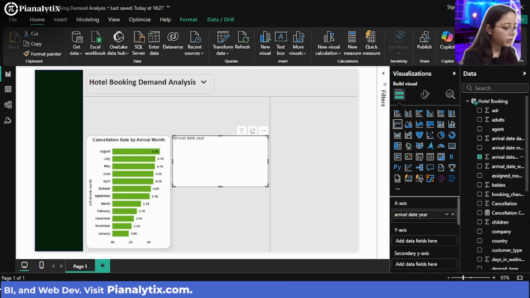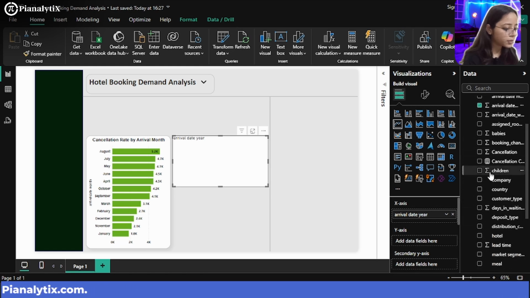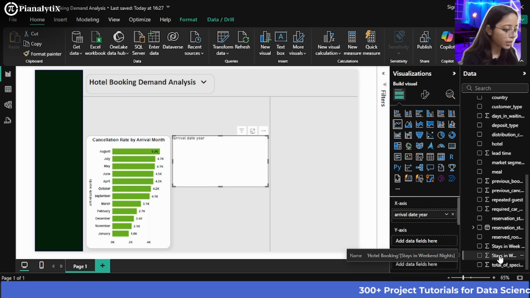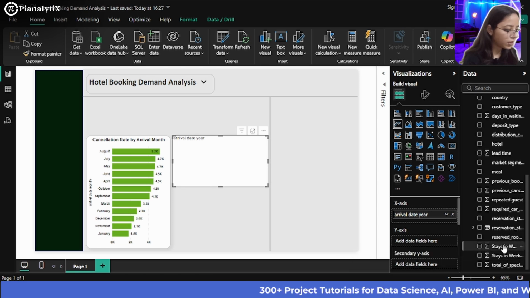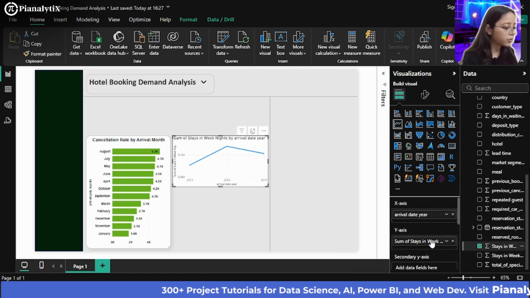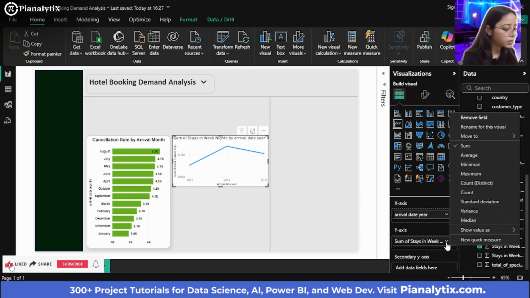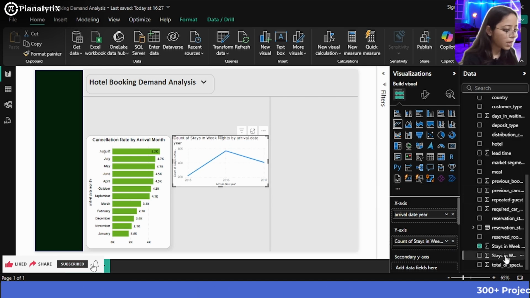And for example, I want to first see the weeknights. So you will just click here, stays in weeknights, and you'll drag it all the way to the y-axis. And then you'll not sum it up, you want to see the count. So we'll just make sure it's the count. And then I want to see it for the weekend.